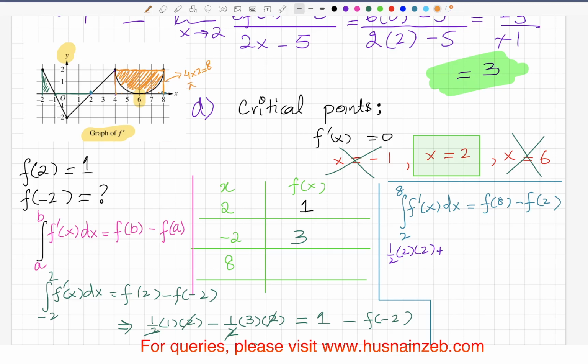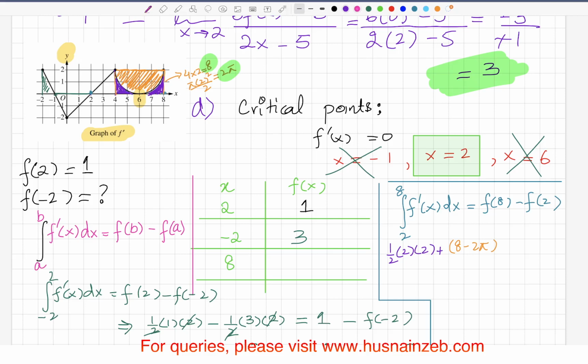Let's see what is the r. It's 2, right? So pi 2 squared, pi r squared divided by 2 because it's a semicircle, so it's going to be 2 pi. So it's going to be 8 minus 2 pi. Why minus? Because you are looking for this area under the curve, the purple one.